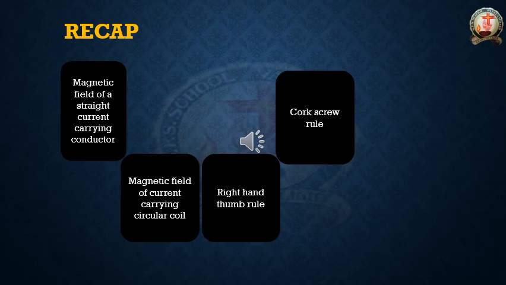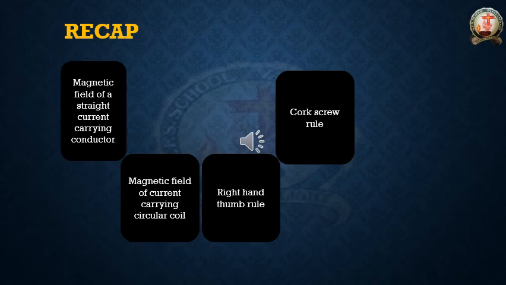What we learned at this concept? Whenever we are keeping a magnetic compass nearer to that current carrying conductor, that magnetic compass needle is showing some deflection. For what reason is that magnetic compass needle showing some deflection?